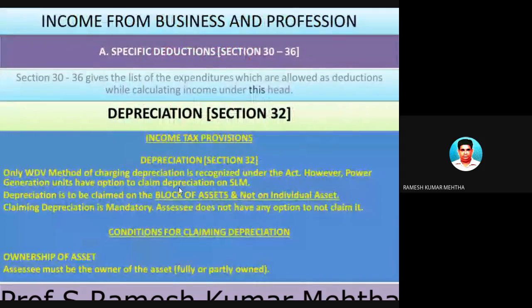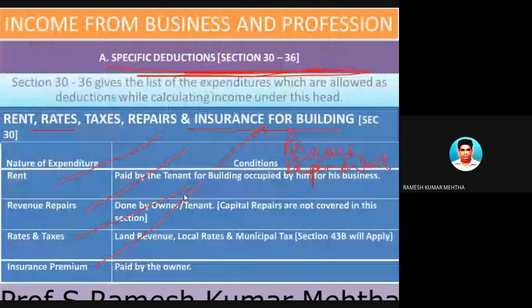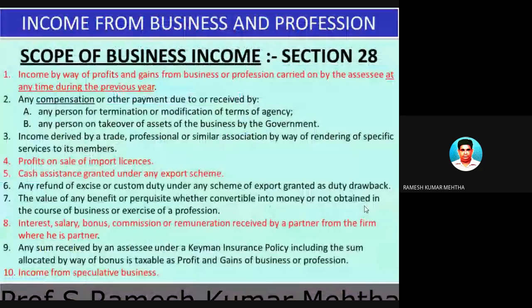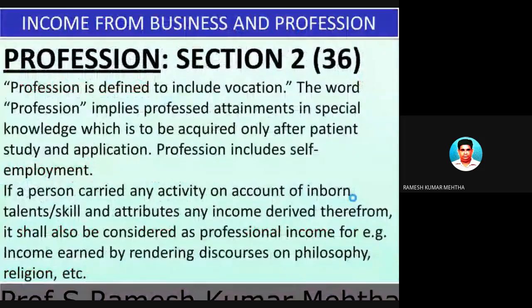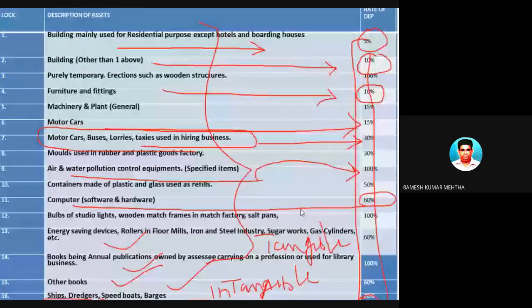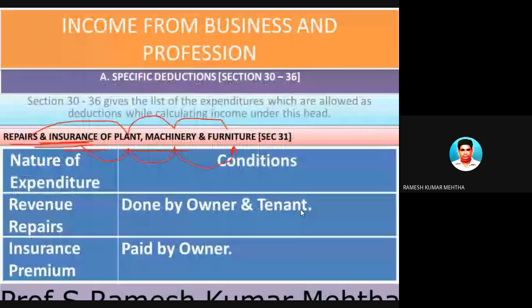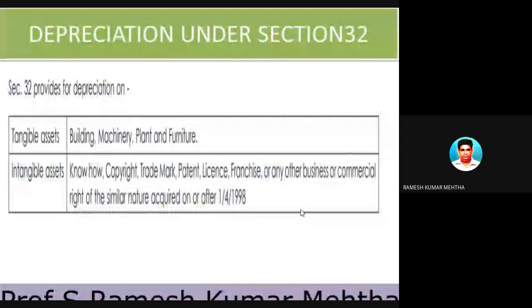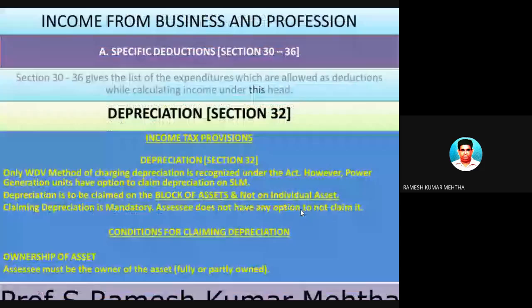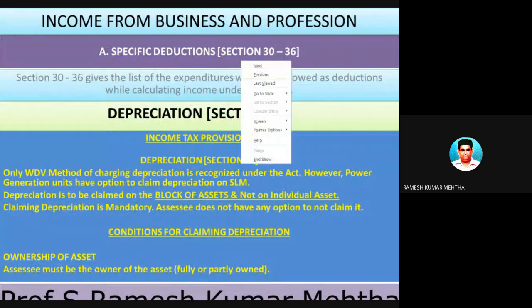Next one is depreciation. We just saw this particular slide where different assets are there in a manufacturing unit or in a business entity, and the rates of depreciation are prescribed by the Income Tax Act 1961. So you have to remember all that. Let's talk about depreciation. It's a very lengthy topic. Depreciation falls under section 32.